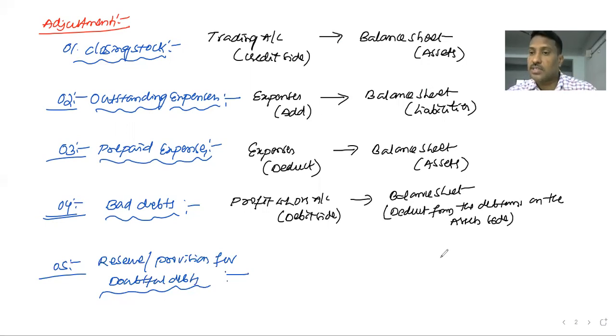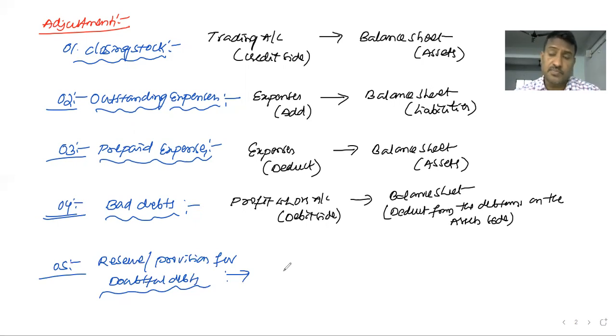So when the amount is collected from the debtors, the provision is going to be cancelled. The reserve is going to be cancelled. The doubtful debts is going to be cancelled. In case no amount is collected, that is finally treated as a loss and is to be recorded in the accountancy books also as a loss. Okay, so when the reserve for bad debts is given in the trial balance, what is the treatment? Same, it is a loss. Yes, it could be a loss.